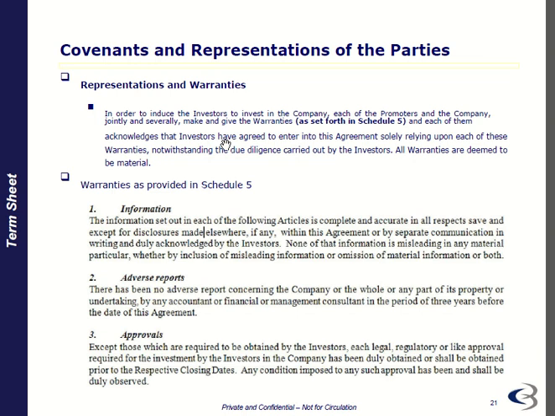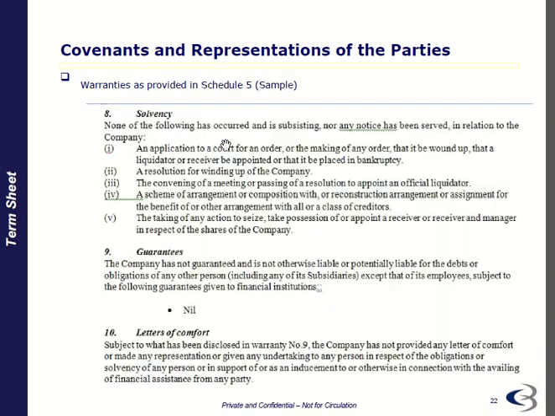Except for those approvals which are required to be obtained by the investors, each legal and regulatory approval required for the investment by the investor in the company has been duly obtained or shall be obtained prior to the respective closing date. Any condition imposed on such approval shall be duly observed.